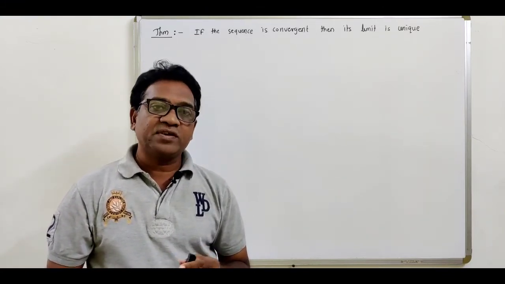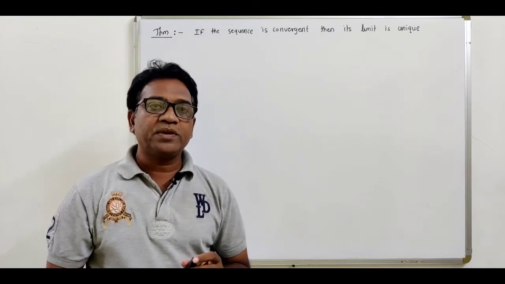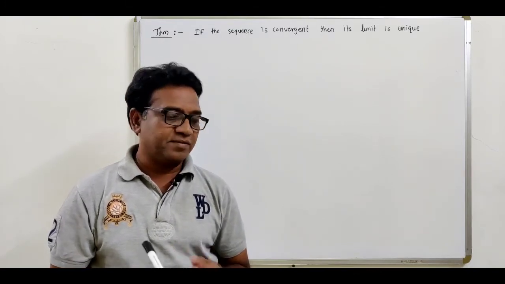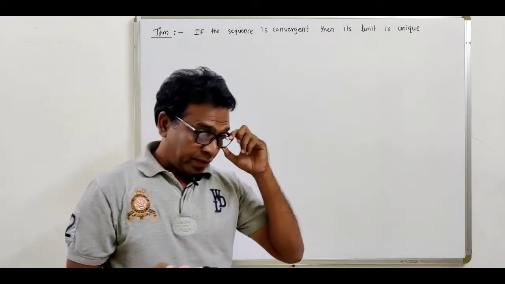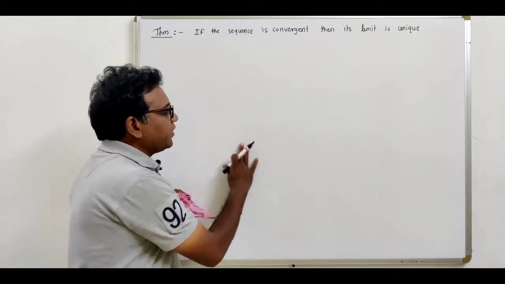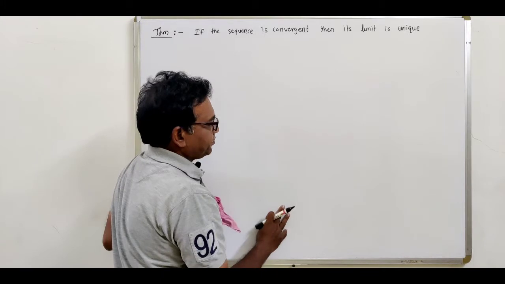Now last time we have seen the definition of the convergent sequence. Now see what is the definition of the convergent sequence.